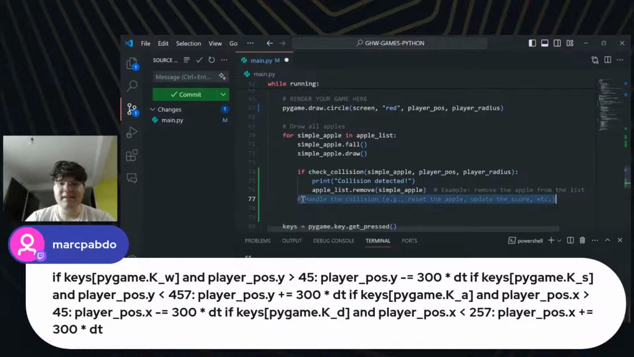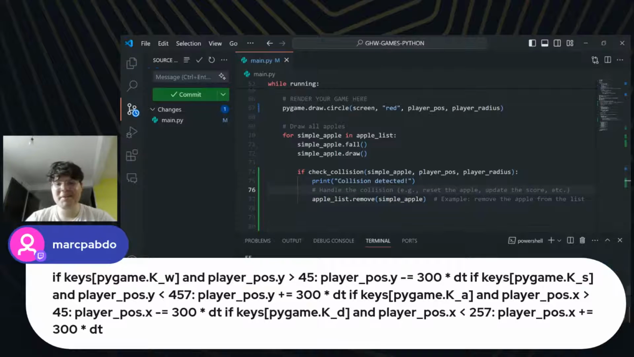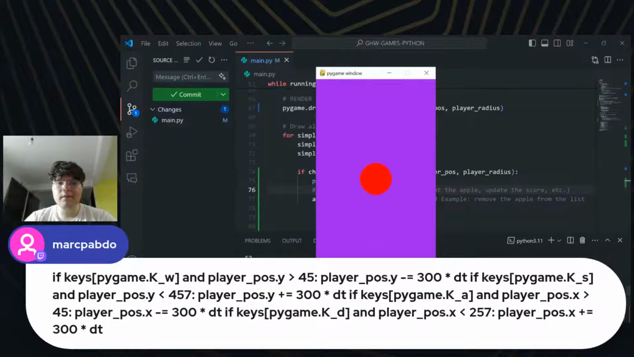Yeah, I didn't think about that. Sorry, but let's see. Is it working now? Yeah, it is actually working. Let's go. Collision detected. Nice. Okay, so this is some kind of similar, right?